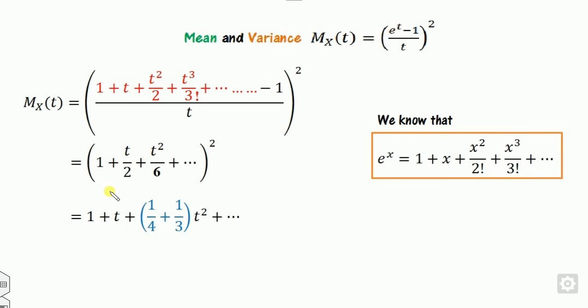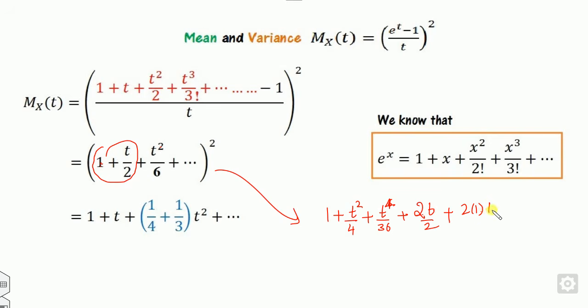So I have to open this, that is a square plus b square. If you open this, it will look like a square plus this plus t raised to the power 4 by 36 and so on, plus 2ab. What is 2ab of this part? It is 2 into 1 of t square by 6, plus 2ab of this part is t cube and so on.